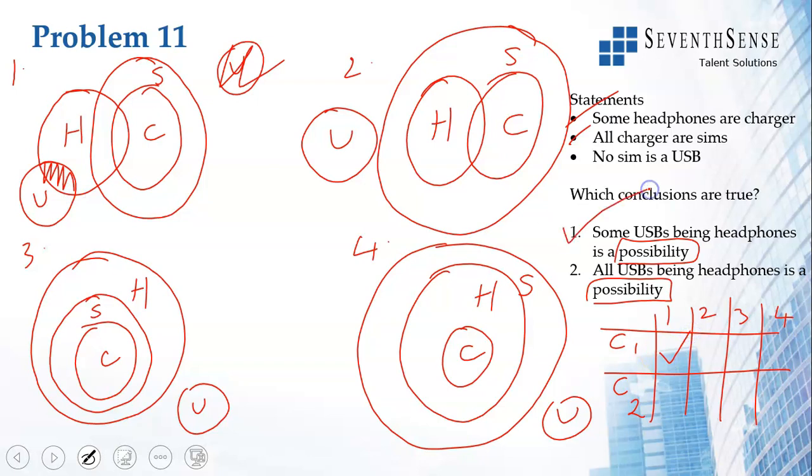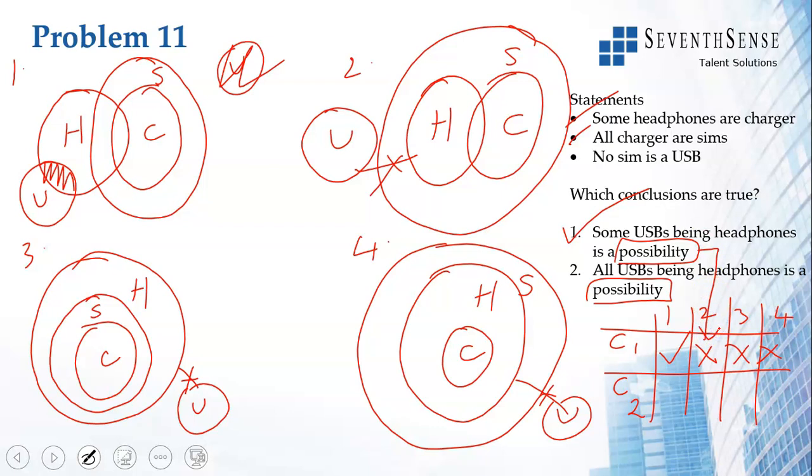One tick is enough for possibility. This conclusion is true. Some here you don't have that. In this, some USBs are not headphones, and some USBs are not headphones. So you have 1 tick and 3 crosses, but even then, since the word possibility is there, this conclusion is valid because of 1 tick.